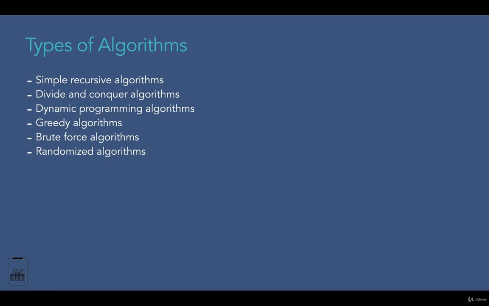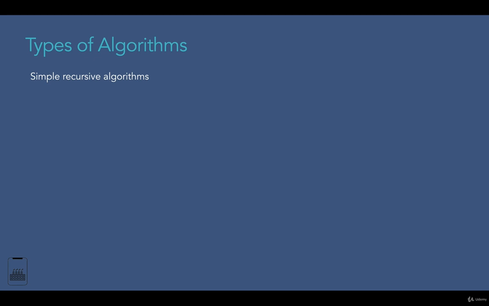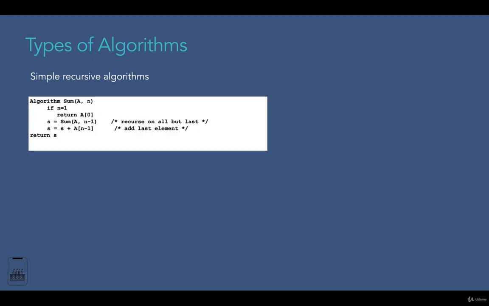The very first type is simple recursive algorithms. Such algorithms work in a way similar to iterative algorithms. The recursion acts as a loop. If you hear the term recursion for the first time, you can think of it as an algorithm that calls itself recursively. I will explain it in detail in the recursion section.